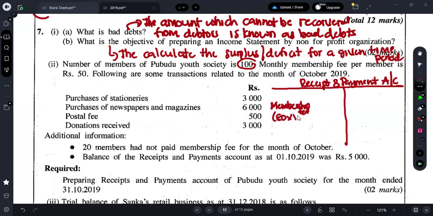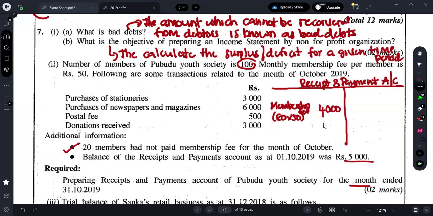Only 80 members would have paid. So we are preparing for a month now. The monthly membership fee is 50. Therefore, what would have been received as a membership fee? 80 into 50, 4,000 will be the membership fee.